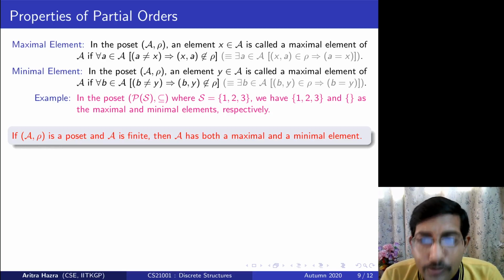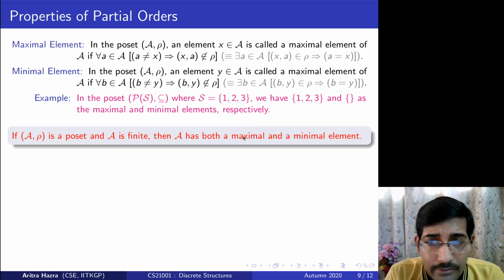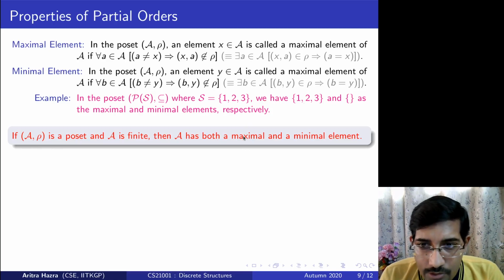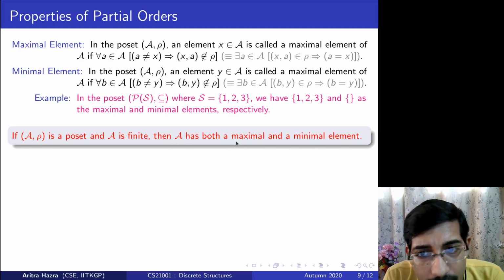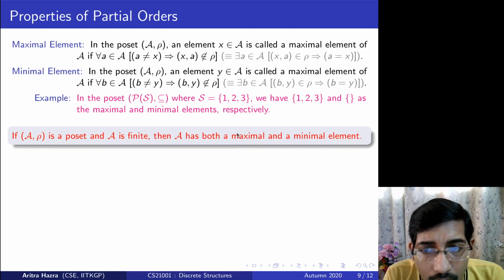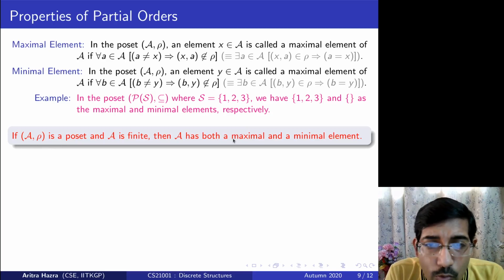Let us try to prove one, because the other one is just a dual of it. So, we will try to prove that if (A, ρ) is a poset and A is finite, then A has a maximal element. Since A is finite, what do we need to prove here? We need to prove that at least one element is there in A. And if there are more elements, there could not be two or more elements which could be maximal.